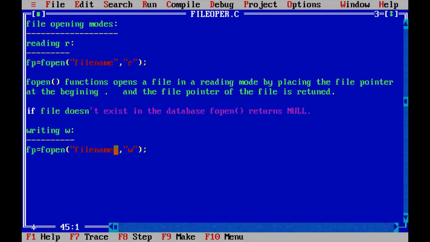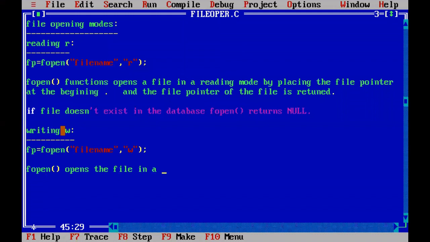So here the fopen function opens the file in a reading mode. In the same way, here it opens the file in a writing mode. Same thing. So you follow the first fopen theory part only. You write the fopen function opens the file not in a reading mode, it is writing mode.